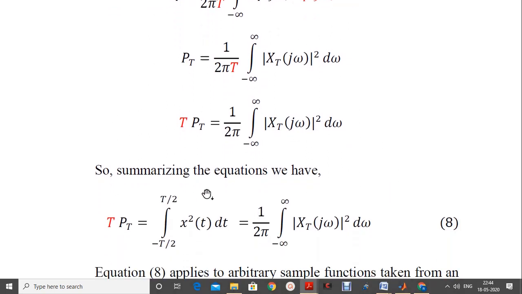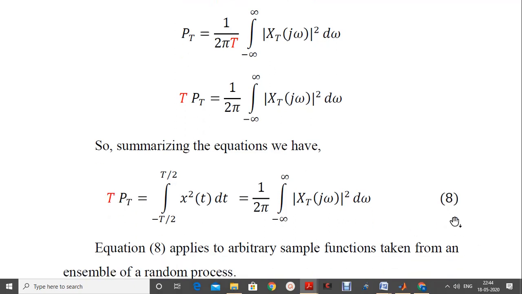So we can summarize the important equation here. T times P_T is equal to the integration from minus T/2 to plus T/2 of |x(t)|² dt, which is equal to 1/2π integration from minus infinity to plus infinity of |X_T(jω)|² dω. So x(t) and its Fourier transform X_T(jω) are both squared and averaged over the duration. This represents the quantity T times P_T, equation 8.